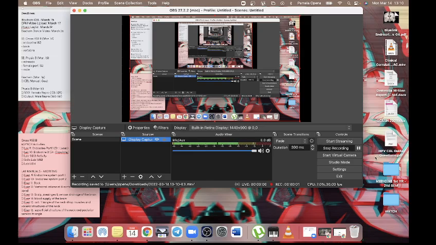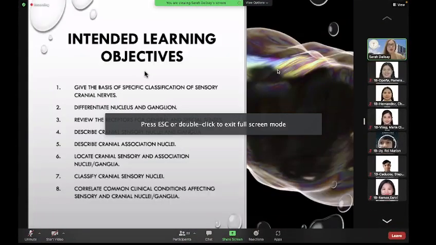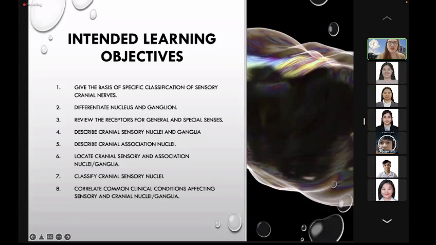And the sensory neurons. Okay, so these are our objectives. We will give the basis of specific classification of sensory cranial nerves. We will differentiate nucleus from ganglion.